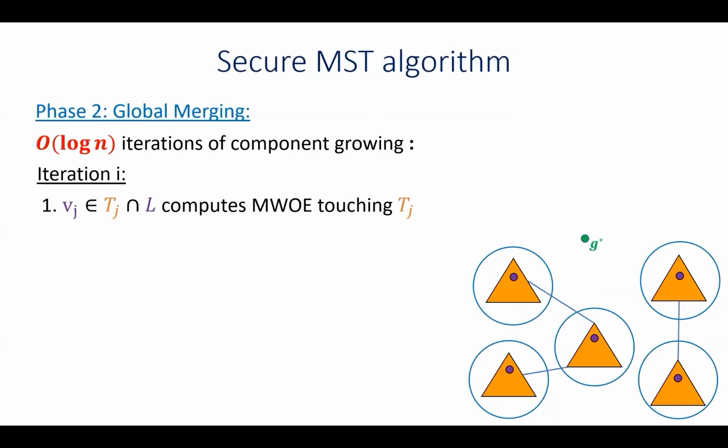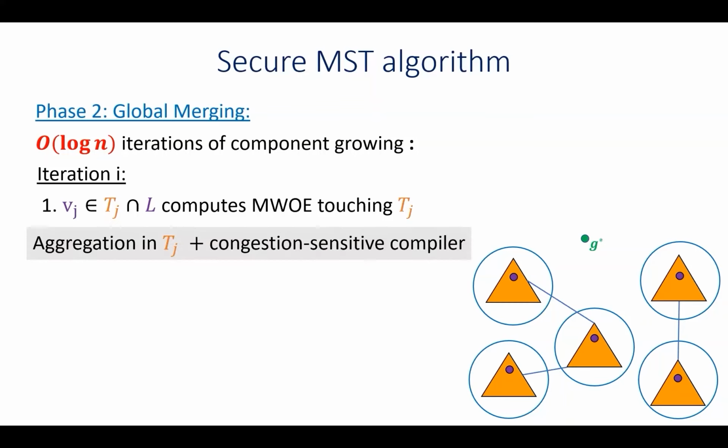Then in each iteration i, first every landmark is going to compute the minimum weighted outgoing edge of its component that touches the basic tree Tj. And this can be done using simple aggregation inside the basic tree. And recall that these basic trees have diameter at most square root n log n, so this can be done quite efficiently. And because that aggregation has constant congestion, we can apply our congestion-sensitive compiler and do this in a secure manner.